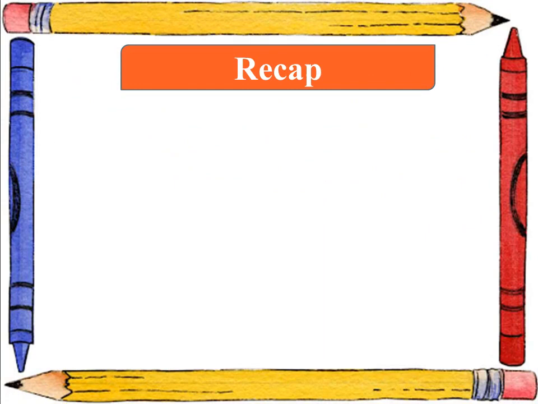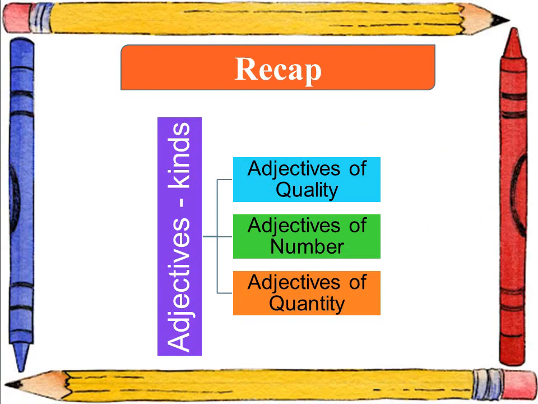Okay children, we will have a small recap of today's topic. What is our topic today? Adjectives and their kinds. What is an adjective? An adjective is a describing word which says something more about the noun. In this video, we learned the first 3 kinds of adjectives. What are they? Adjectives of quality, adjectives of number and adjectives of quantity.